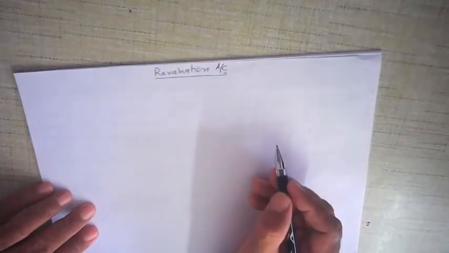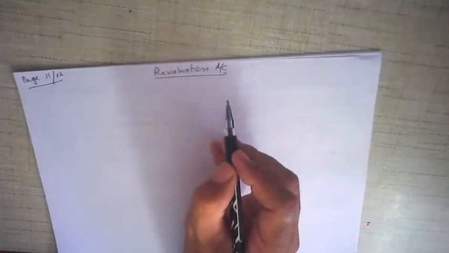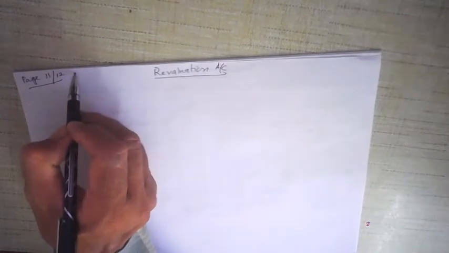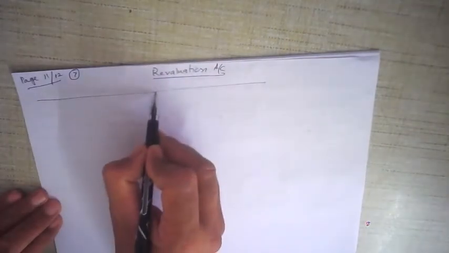This is on pages 11 and 12 of your textbook, illustration number 7. Now I'm going to prepare the revaluation account and show you how it is prepared.